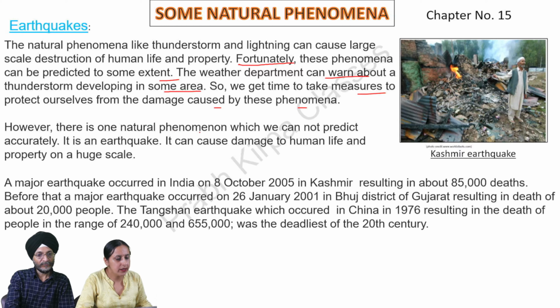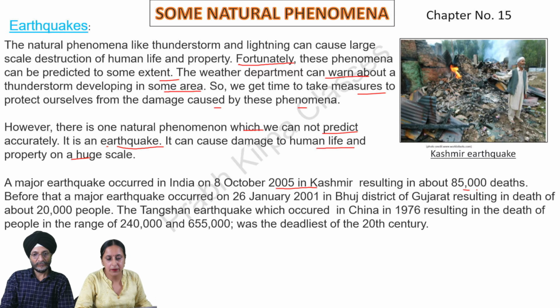However, there is one natural phenomenon which we cannot predict accurately. It is an earthquake. It can cause damage to human life and property on a huge scale. A major earthquake occurred in India on 8 October 2005 in Kashmir, resulting in about 85,000 deaths.